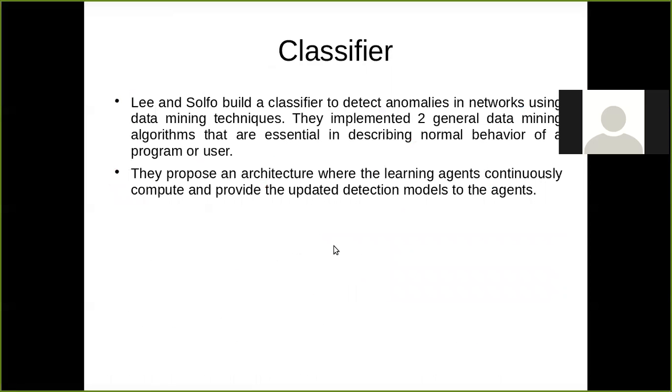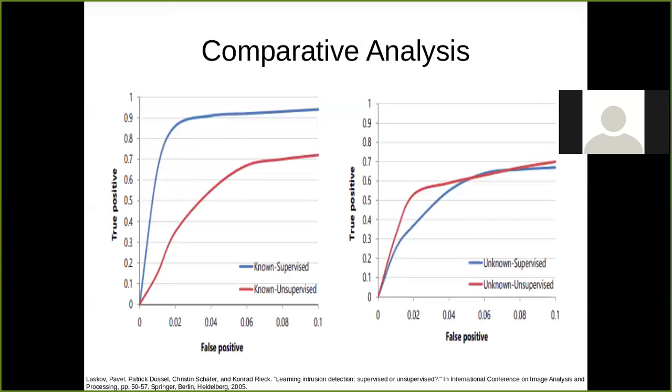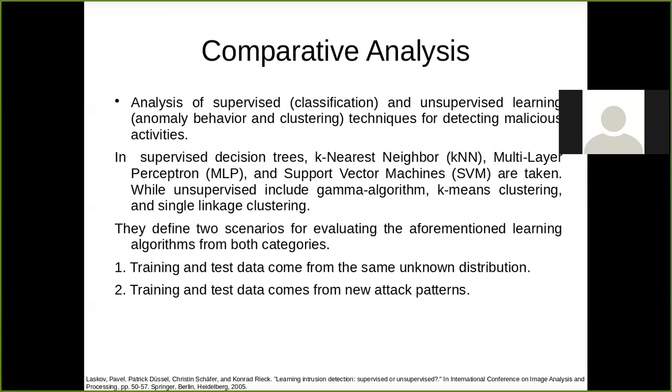Now the second case: Lee and Stolfo built a classifier, and for that they used data mining algorithms. They took two general data mining algorithms and tried to find out the behavior of a program or user. Again this is a task of AI, artificial intelligence based schemes, and the previous researchers performed the comparative analysis based on these methods: KNN, support vector machine, and K-means.